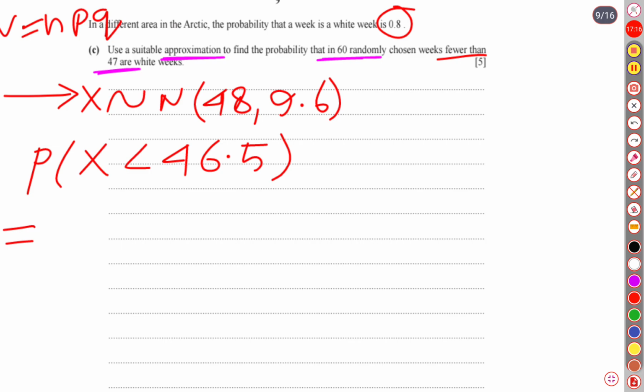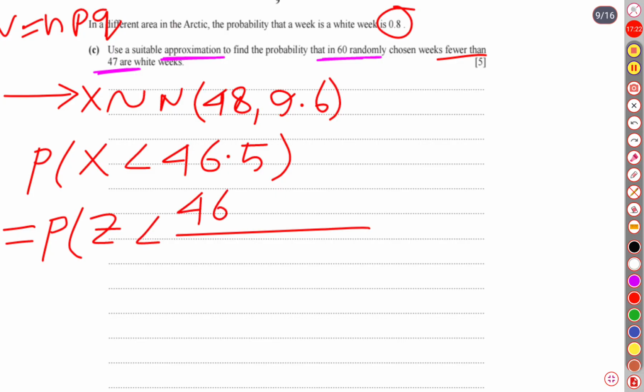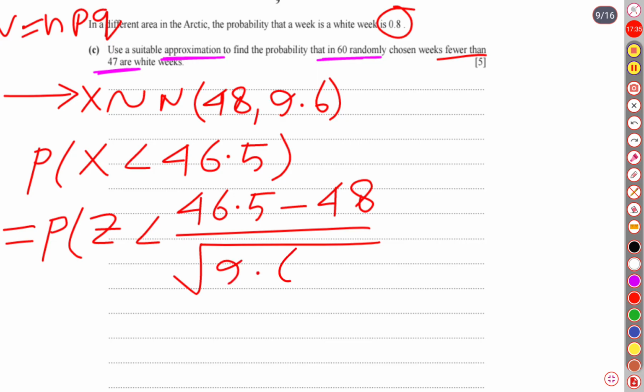Let's move on to the next step. Now we will have to standardize this score. Z less than 46.5 minus 48, I mean mu, over the standard deviation. You know the standard deviation is the square root of the variance. Variance is 9.6. Let's find the z score. The z score must be negative, because 48 is greater than 46.5.